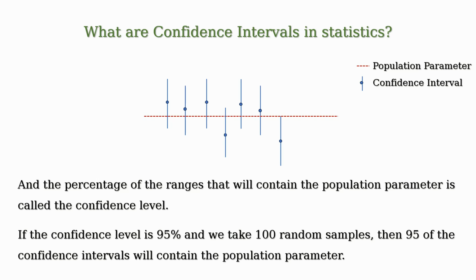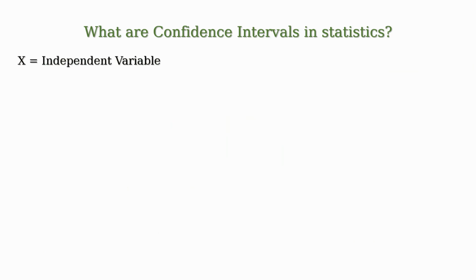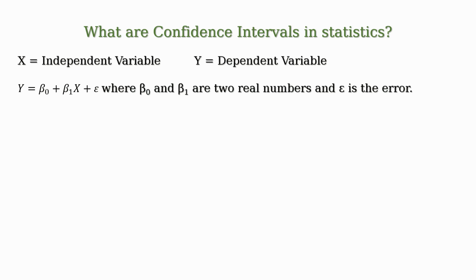So, in linear regression, if x is an independent variable that denotes the heights of people and y is the dependent variable that denotes the corresponding weights of people, then we can calculate the coefficients of the following equation. Y = beta 0 + beta 1 x + epsilon, where beta 0 and beta 1 are two real numbers and epsilon is the error.